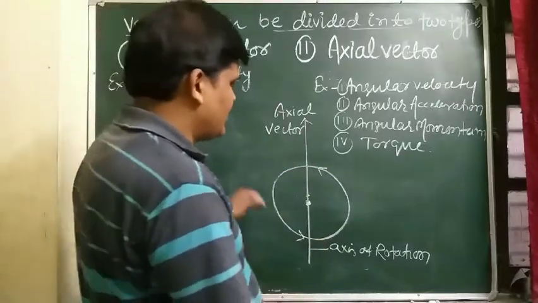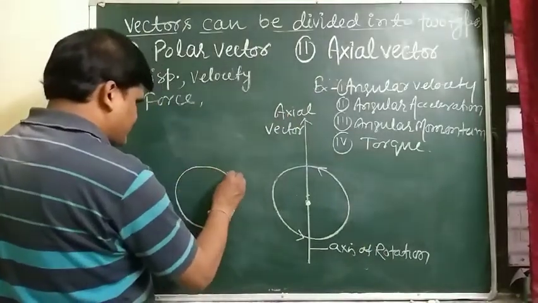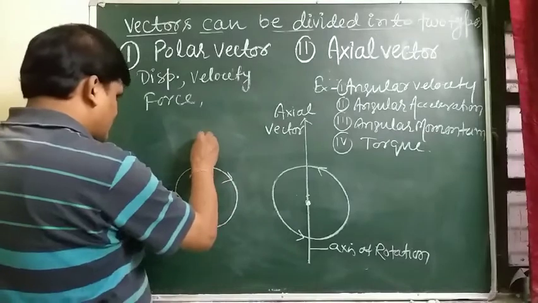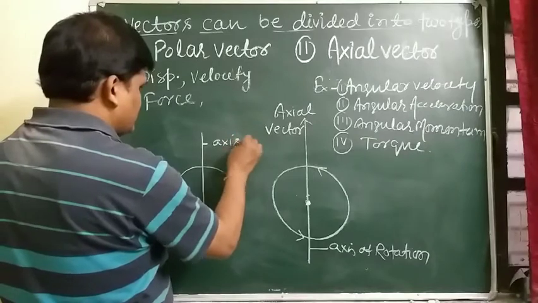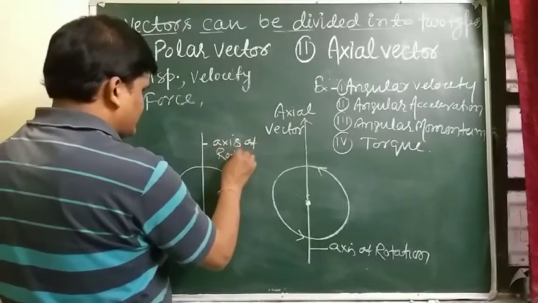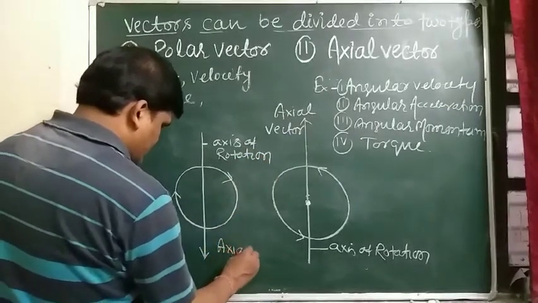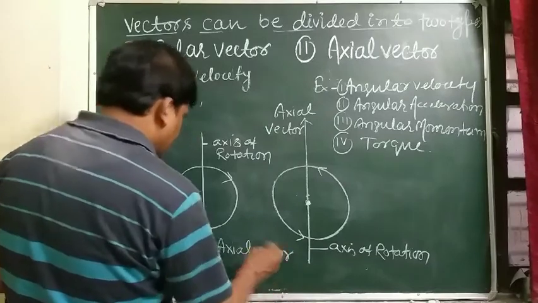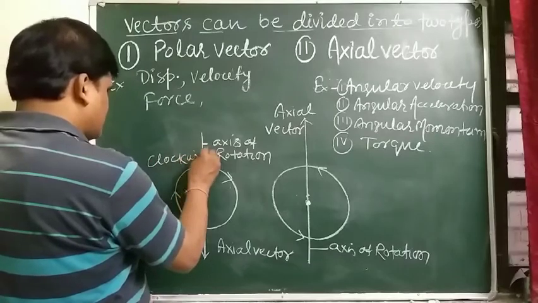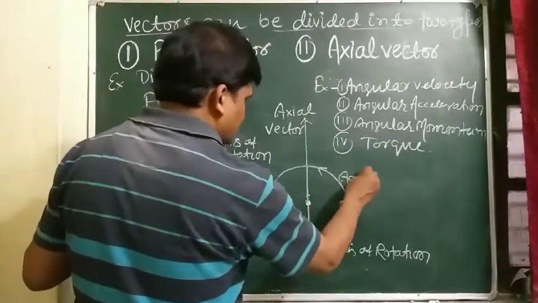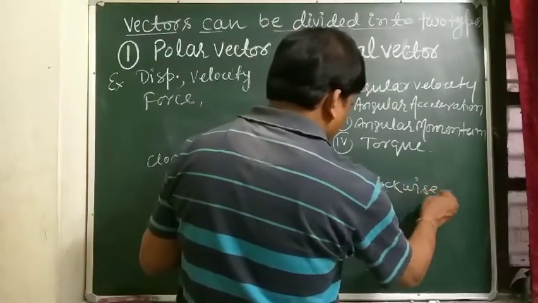And if the rotational effect is in the clockwise direction, this is the axis of rotation, and this is the axial vector. Here, in this case, it is clockwise rotation, and here it is anti-clockwise rotation.